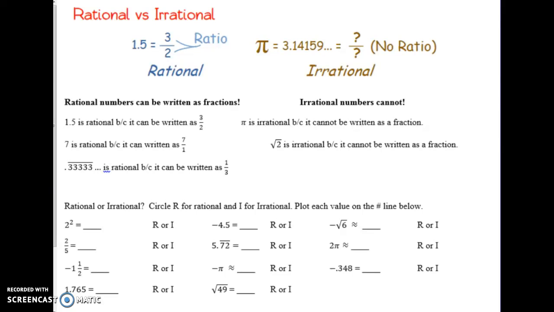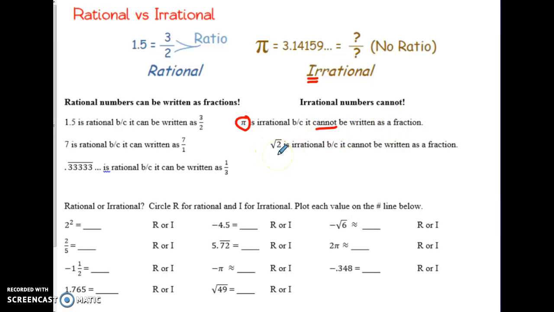This page in the notes has some examples. Again, it's reviewing the definition. If something's rational, you can convert it to a fraction. If something like pi goes on forever and ever, we can never turn it into a fraction, so that's why we call it irrational. And there's a couple examples down here showing you again that you can convert them into fractions simply by putting a 1 under a whole number. Repeating decimals can be turned into fractions, so all these are rational examples. And then over here, again, pi is irrational because you can't write it as a fraction.